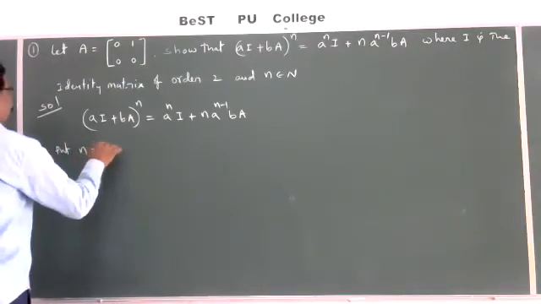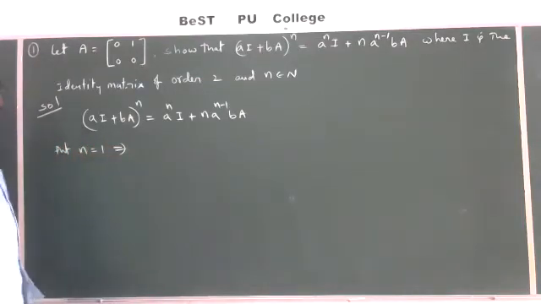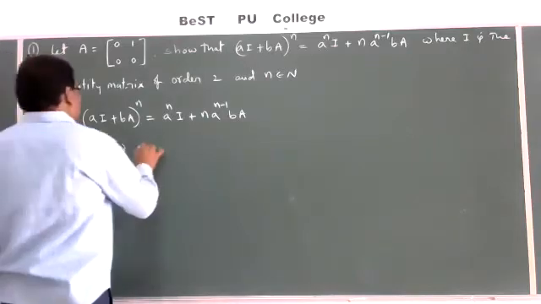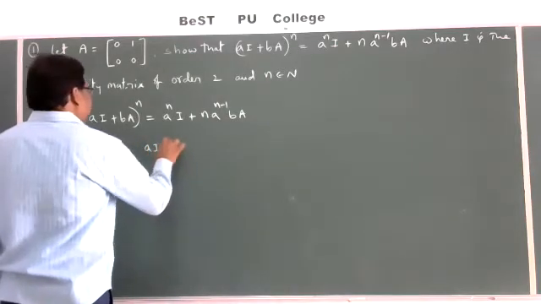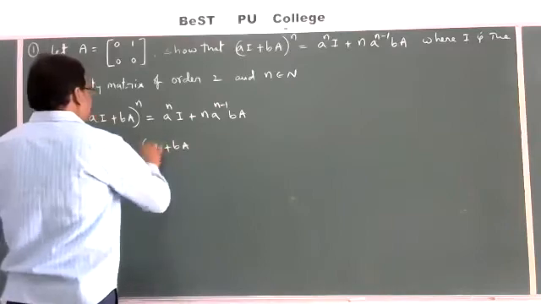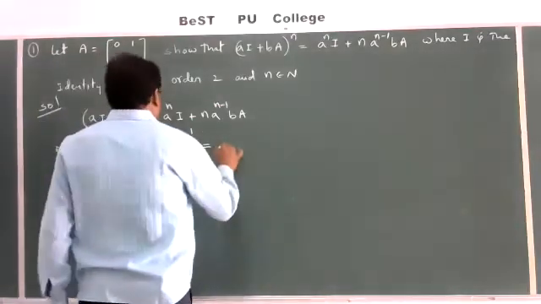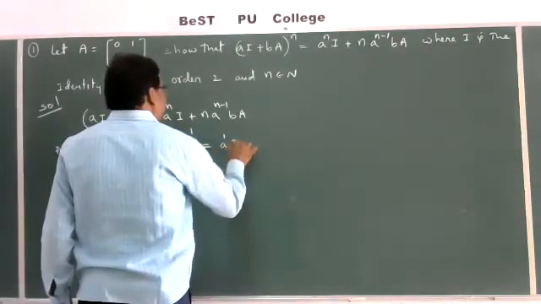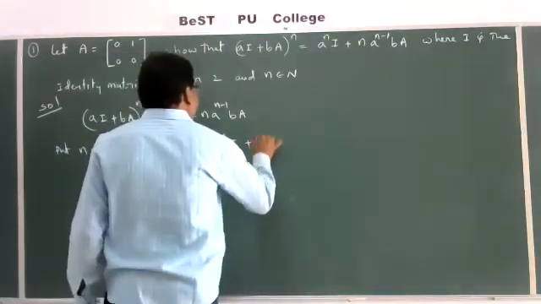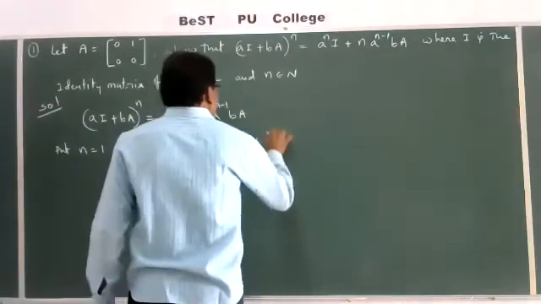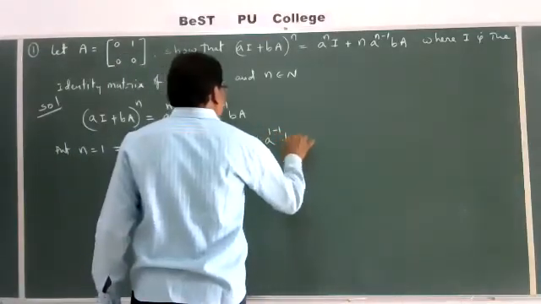Put n is equal to 1. (aI plus bA) whole power 1 is equal to a power 1 into I plus 1 into a power 1 minus 1 into bA.